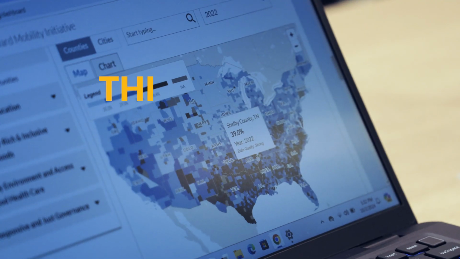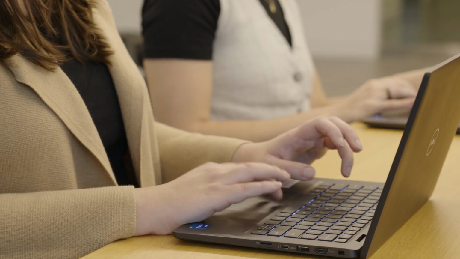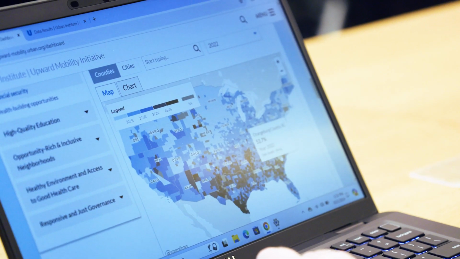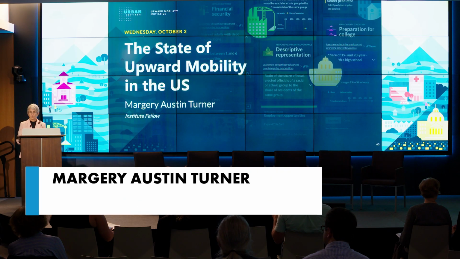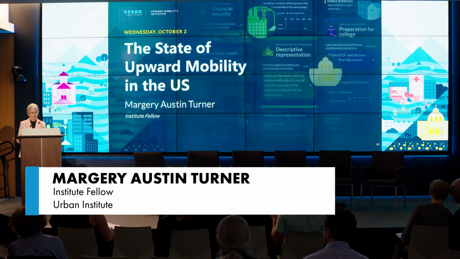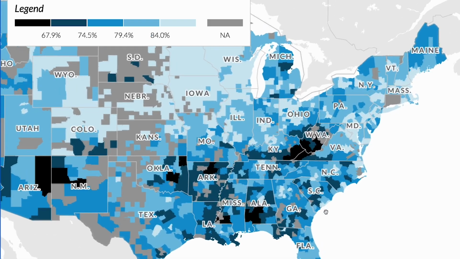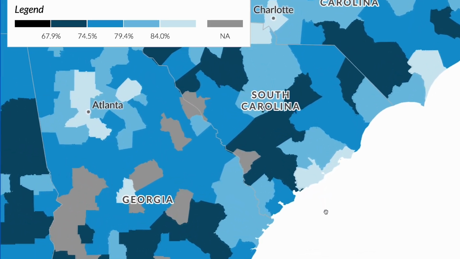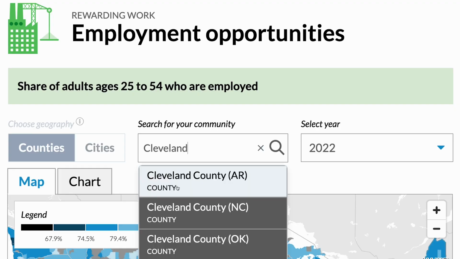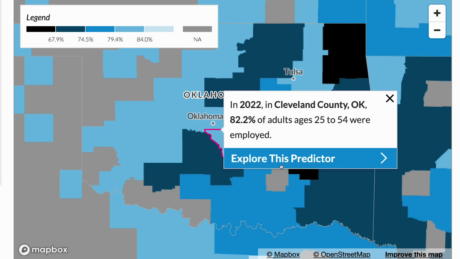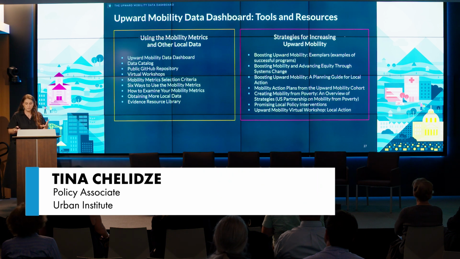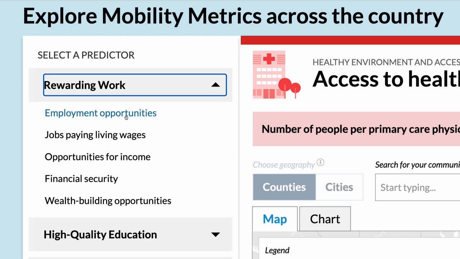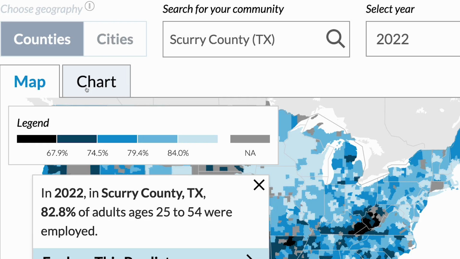We created the Upward Mobility Data Dashboard, which lets users explore the metrics for all counties in the U.S. and for the nearly 500 cities with more than 75,000 residents. But we can also use the mobility metrics to paint a national picture, to explore how well communities all across the country are supporting upward mobility. We have created and compiled a series of tools and resources that help users of the data dashboard take their insights from the mobility metrics and dive deeper.